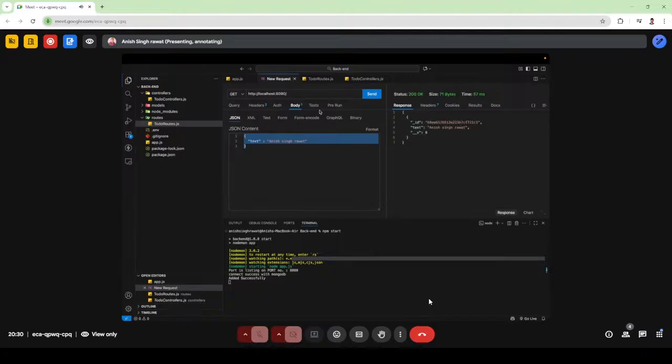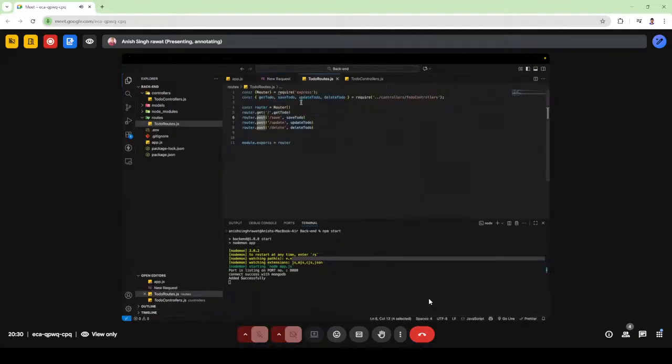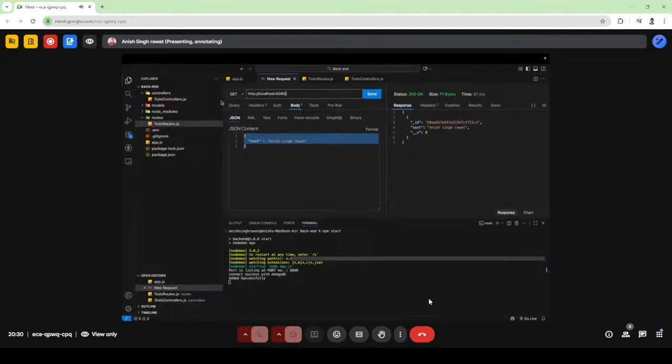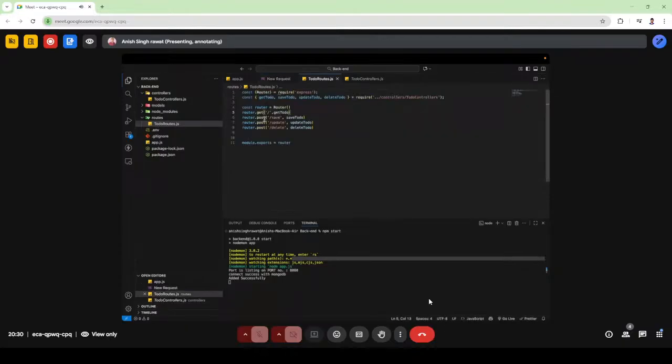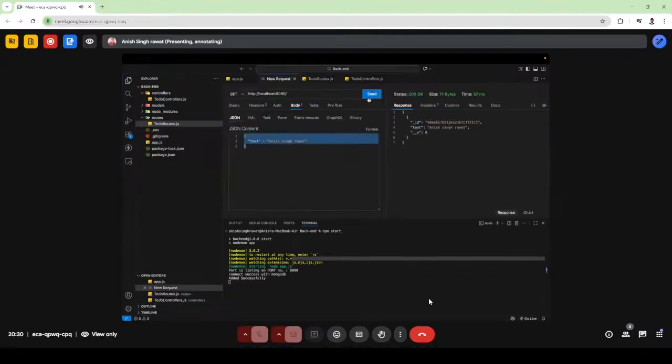Okay, now I have stored it in the database. And if I want to get it, what I will do is take this root URL and just add a slash. Then I'll call this API with the get method, because this is a get route, and I'll just hit send, and it is coming back as Anish Singh Rawat, which I stored just one step before.